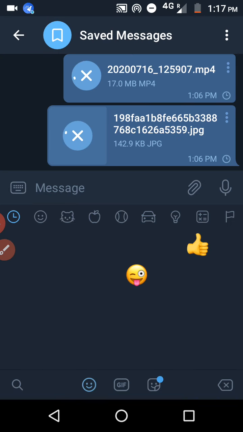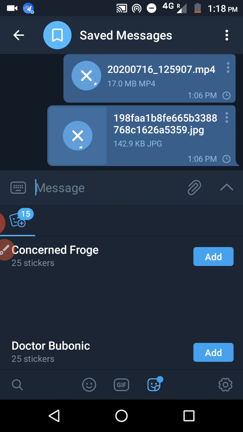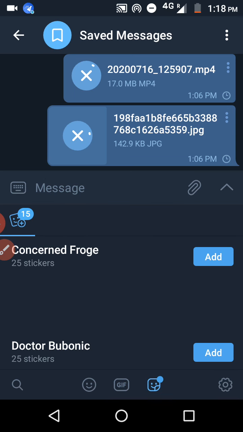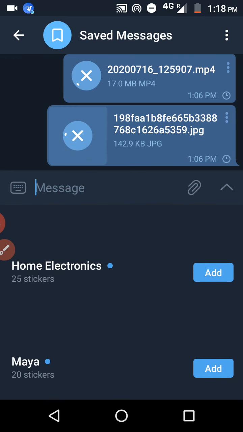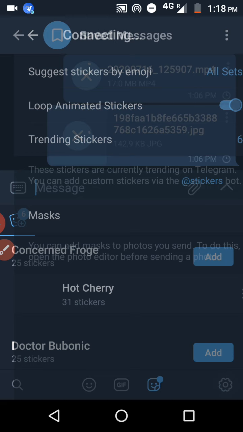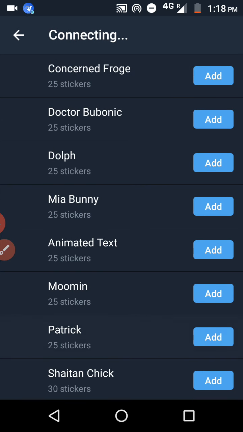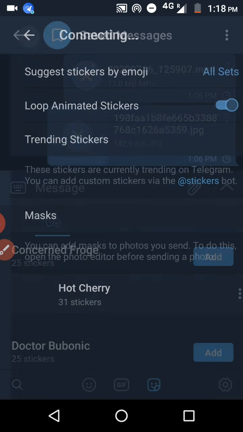And another one is there, right? You can select emojis and see, you can send GIFs. And even you can select this, right? After that trending stickers will be coming in this one. You can select any one. See, I will select this one, home electronics. Add. You can select any one from here, right? Even in settings you can make whatever changes you want. What are the trending stickers? You can select any one from this one. And you can use these directly in the chats.